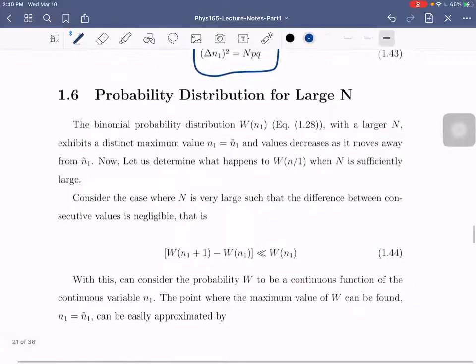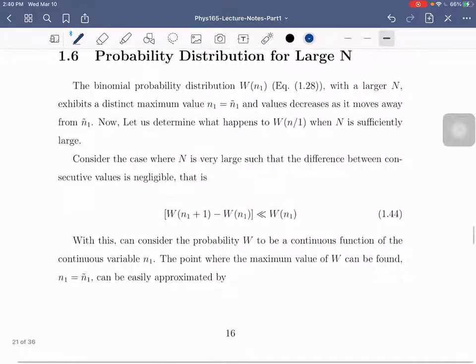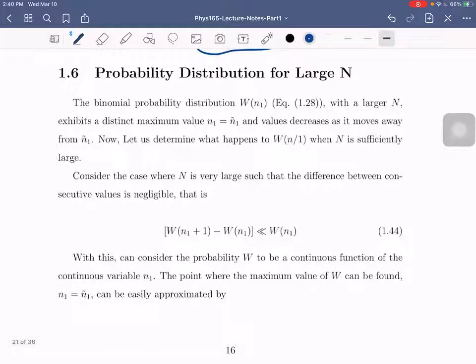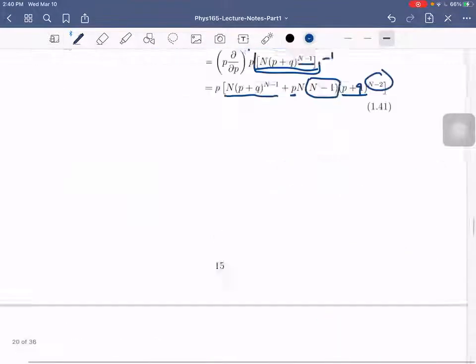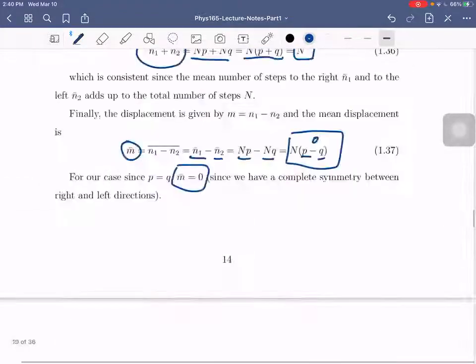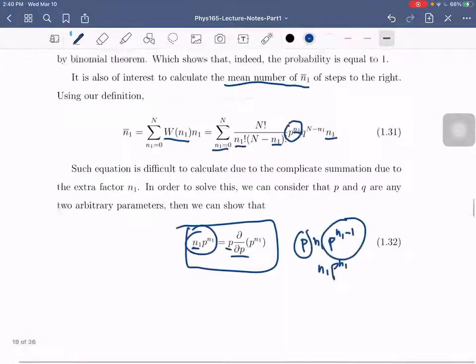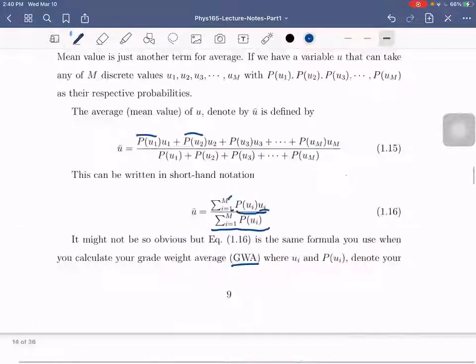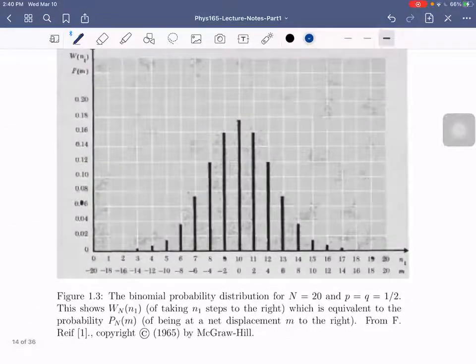Section 1.6 is about what happens when we are dealing with a probability distribution with large N. If you look at the earlier example from our previous discussion, we have a discrete probability distribution. Why discrete? Because it is not continuous, and for each particular whole number there is a given probability.